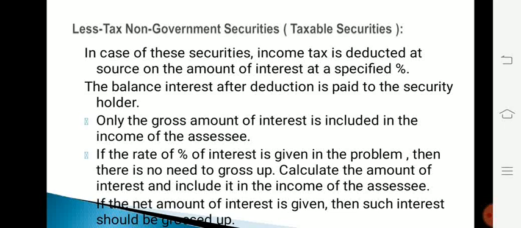That is, in this case, if the rate of interest is given, directly calculate only the amount of interest and include it in the taxable income of the assessee. If the net amount of interest is given, then such interest should be grossed up.